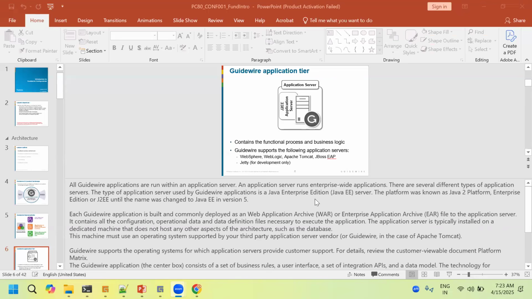It works on the Java platform. That's all. Java Enterprise Edition. It runs on an application server, and it works on a Java platform. More than that, if we dig further into that, there is no use also. Considering it is working on a Java platform. And next is the